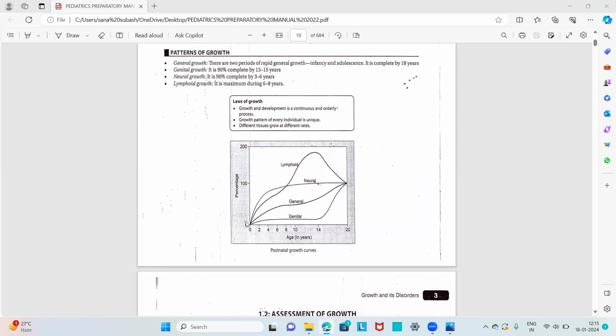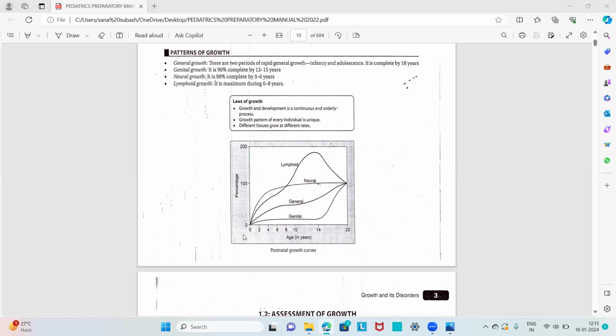And next we have the brain growth or the neural growth. About 80 to 90% of the brain growth occurs during the first 2 years of age. After that, there will be maturation of the functions and further gaining of the brain growth. So this is the brain growth: in the first 2 years there will be rapid growth, then there will be a plateau stage.